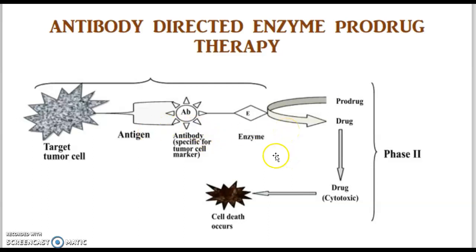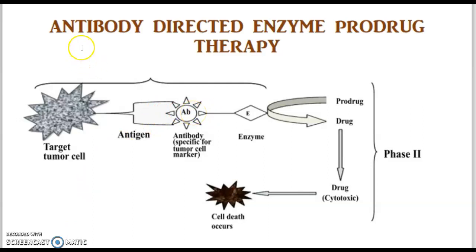In phase 2, the excess antibody-enzyme complex that has not stuck to the tumor cells, which is present in the blood and other normal tissues, is removed. After removing the excess antibody and enzyme complex, the prodrugs are administered. Because the enzyme and antibody complex is present only on the tumor cells, the prodrugs are converted into an active form there, and the active form of the drug, which is cytotoxic in nature, causes cell death. So this is the mechanism underlying antibody-directed enzyme prodrug therapy.